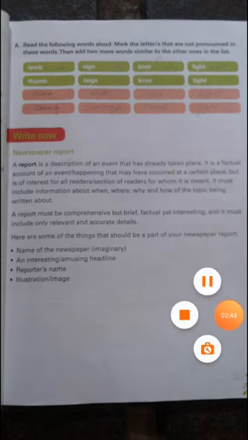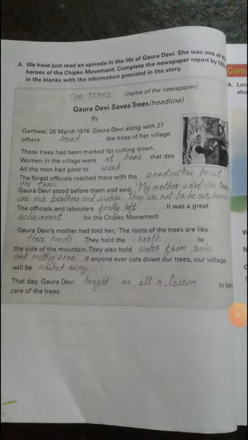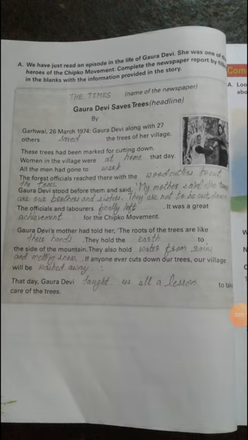So moving on, children, to page number 48. Here we have an activity that we should write a report that Gaura Devi has saved the trees, and such a beautiful image is given there. See, the women are hugging the trees and saving the trees there. So here the question is, we have just read an episode in the life of Gaura Devi. She was one of the heroes of the Chipko movement. Complete the newspaper report by filling in the blanks with the information provided in the story.